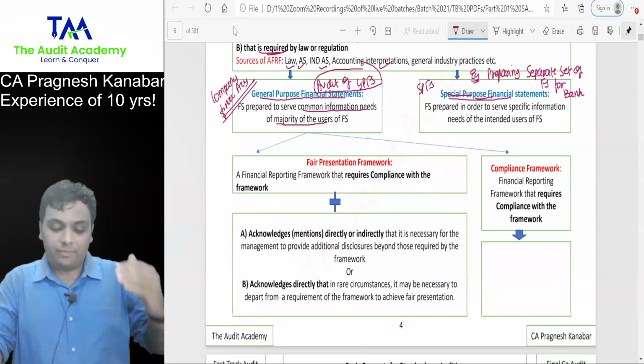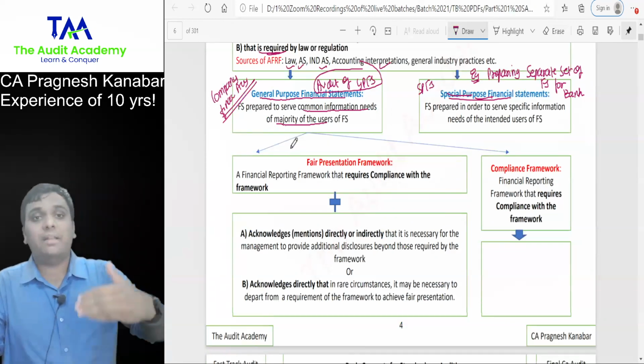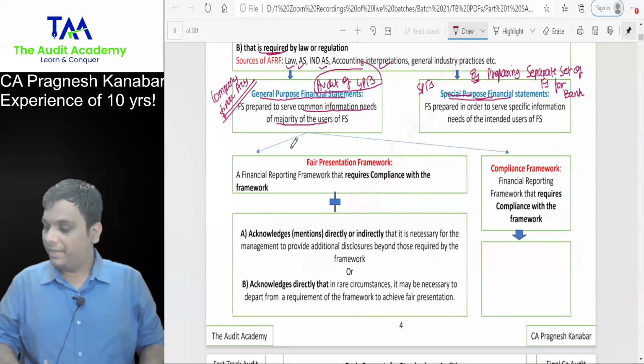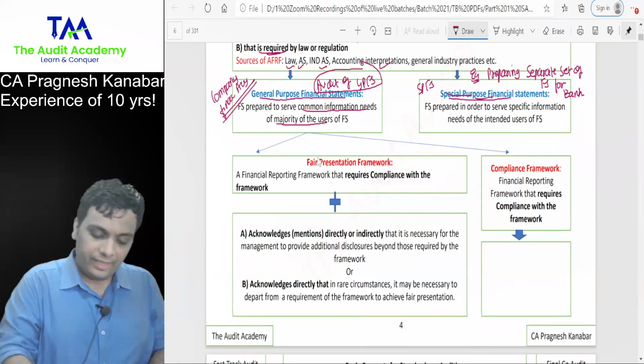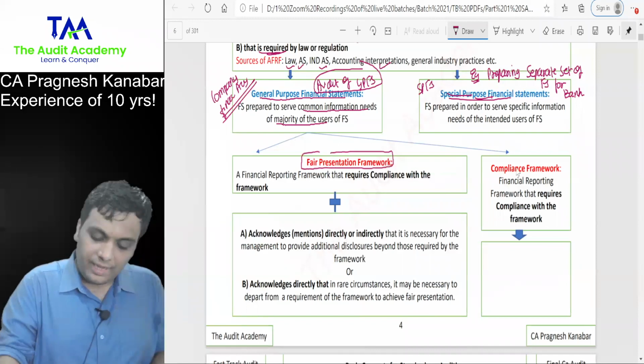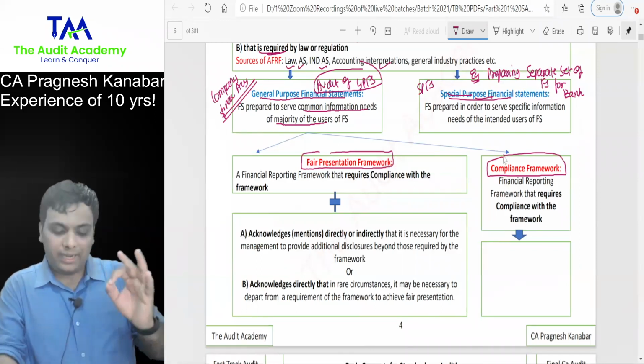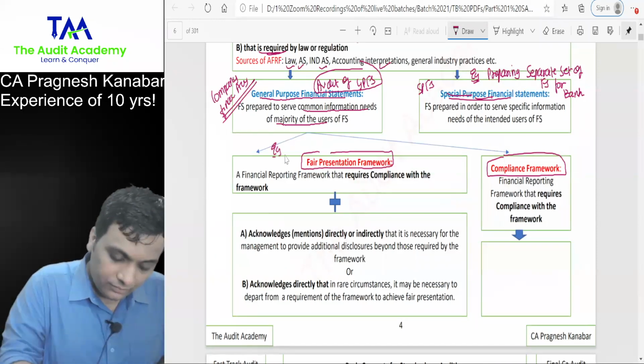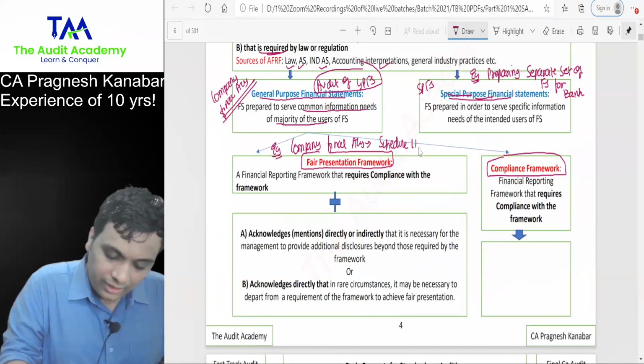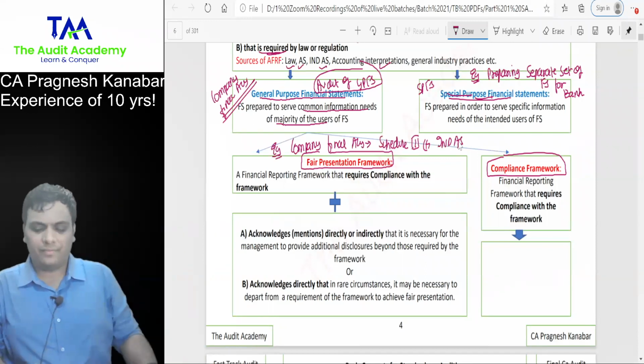Applicable financial reporting framework. The general purpose financial statements that you prepare are divided into two: fair presentation framework and compliance framework. First, write down example. Company final accounts, Schedule 3 plus Ind AS or AS.